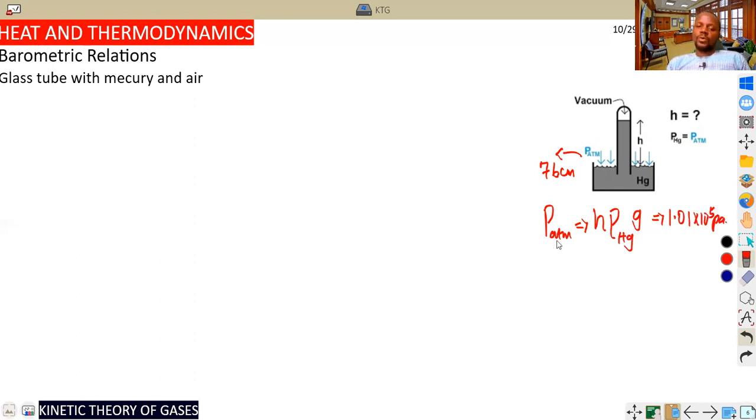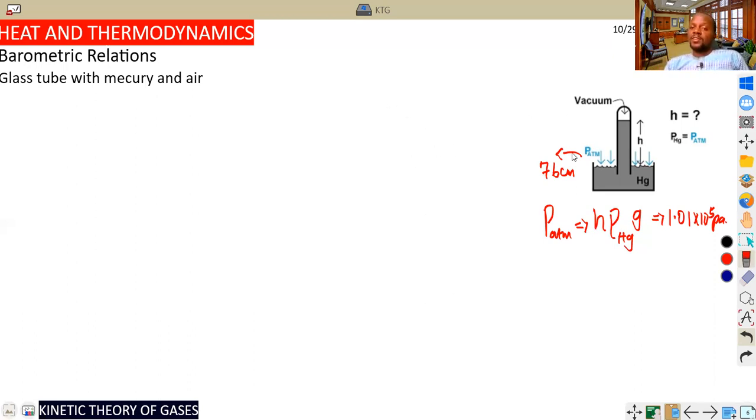Keep that in mind. So generally, what we are trying to say here is how to calculate the pressure. The pressure of the mercury gas is the same as that of atmospheric, which is always taken to be 76. It depends on the position of the glass tube: if it is inverted, straight, horizontal, or inclined. I'm going to talk about all of these, but basically the P atmospheric here is always h rho g. To get the value of h directly, we just substitute the values.